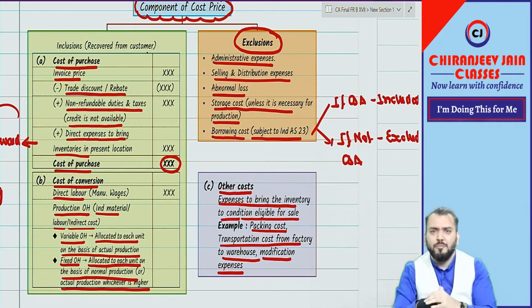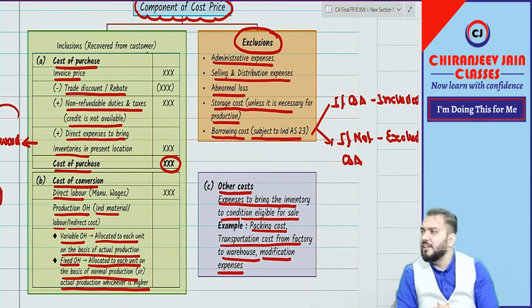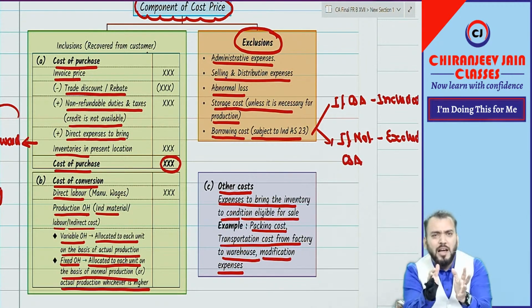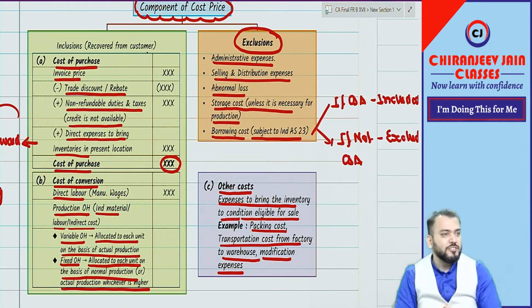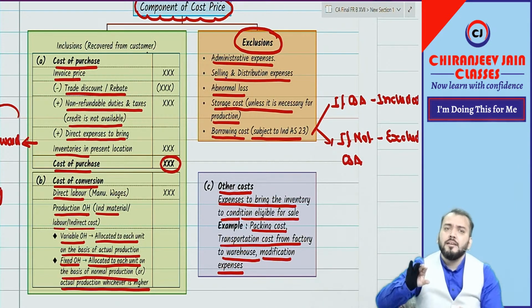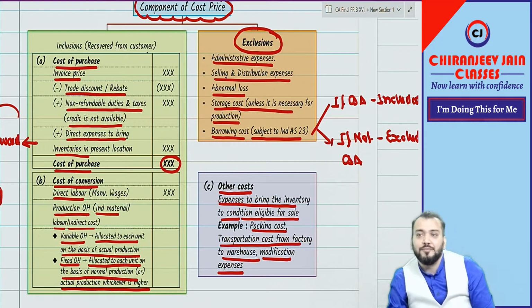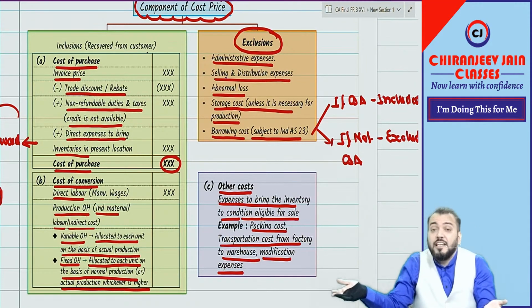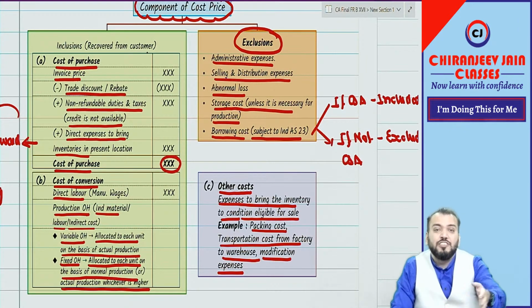Depreciation of furniture will not be included. Depreciation of office building will not be included. But depreciation of plant, depreciation of factory, etc. will be included, because that is required for production purposes. Understood? Correct. Similarly, whether amortization of intangible assets will be included. There may be some intangible asset which is required for production purposes. For example, in my case, I am producing recorded classes.